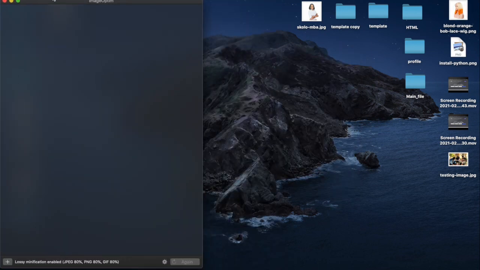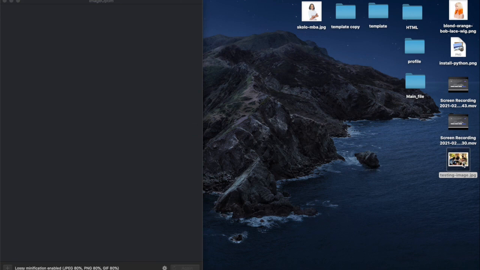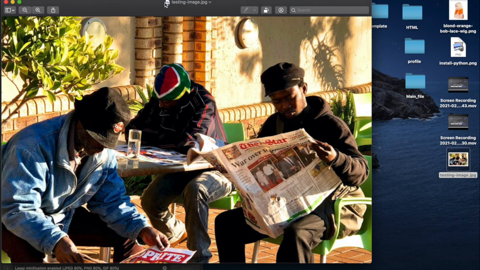So I'm going to put it there like that, and make sure that you have lossy minification enabled, okay? It can compress up to 80% if you have that enabled. So that's the first thing. Make sure that's enabled. And I'm going to open this image for you over there, all right? And look at how big that image is. But it's actually the right dimensions for my website, right?